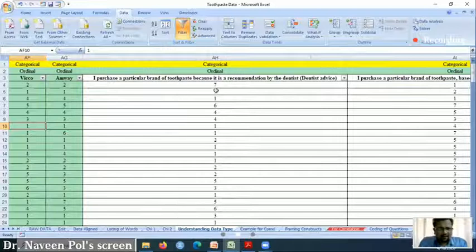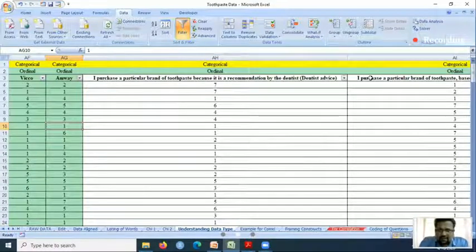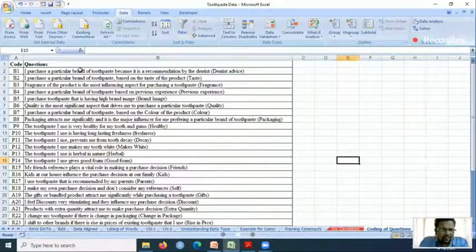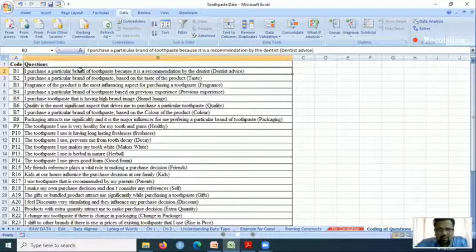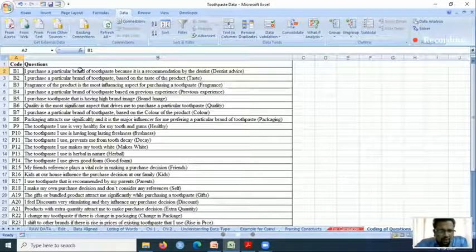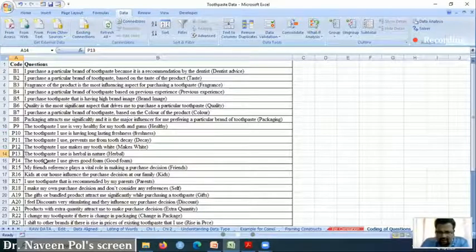For example, these headings are too big, so I will code them. The first one is defining your behavioral aspect, so I will code it as per my understanding to make it small, otherwise it takes up a very big column. So B1, B2, B3. Then next is preference, so I put P: P1 and so on. This is basically for my understanding, and I have put the same thing here.